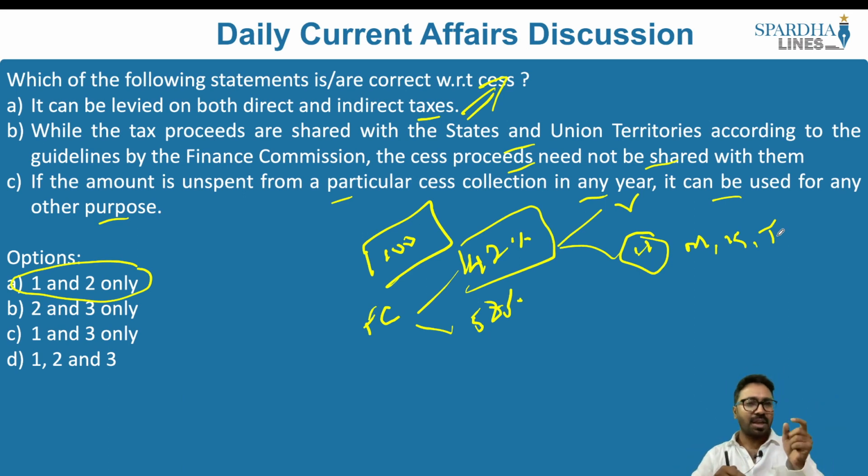The third statement reads, if the amount is unspent from a particular cess collection in any year, it can be used for any other purpose? No, not at all. As I told you in the start, if it is being made use of for a particular entity and an objective and an agenda, it has to stick only to that agenda. Even if they are not able to spend within the financial year, what would happen? It will be continuing and it should be used only for that specific purpose. So the point is, you are collecting a cess for education, use it for education and not for infrastructural development. So the first and the second statements are right, but the third statement is wrong, which is why the answer to this would be 1 and 2 only.